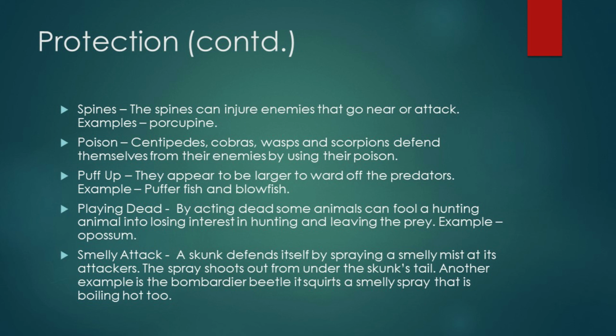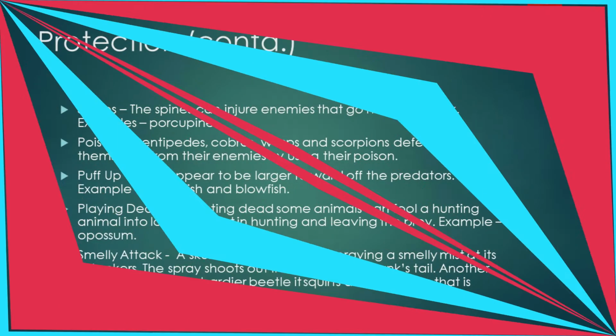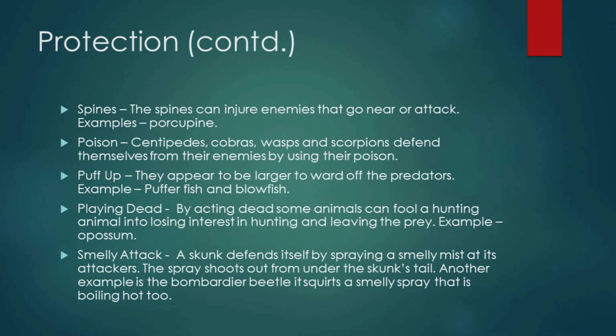Now, some animals also give a smelly attack, a very bad smell. The skunk defends itself by spraying a smelly mist at the attackers. The spray shoots out from under the skunk's tail. Another example is the bombardier beetle. It spurts a smelly spray that is boiling hot too. So these are some methods animals use to protect themselves from their predators or enemies.